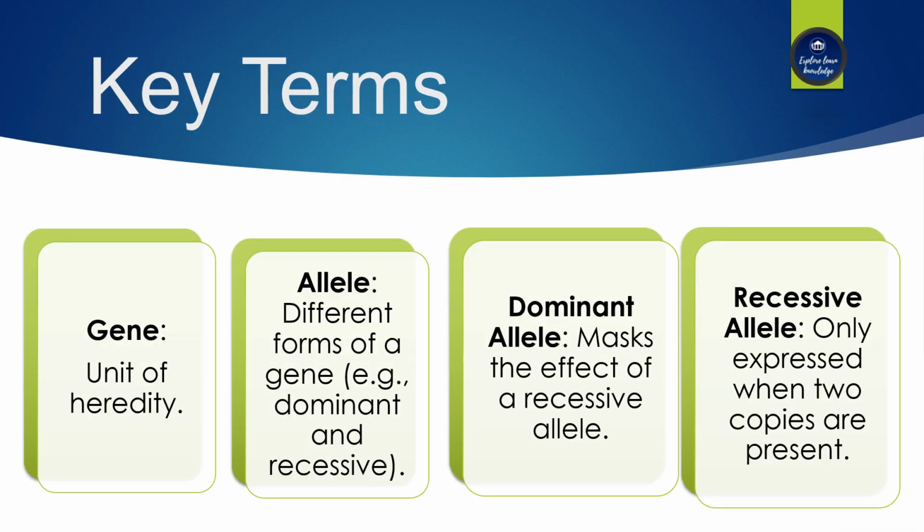Before we jump into the law itself, let's quickly go over some key terms. A gene is a unit of heredity. Alleles are different forms of a gene. A dominant allele masks the effect of a recessive allele. A recessive allele is only expressed when two copies are present.